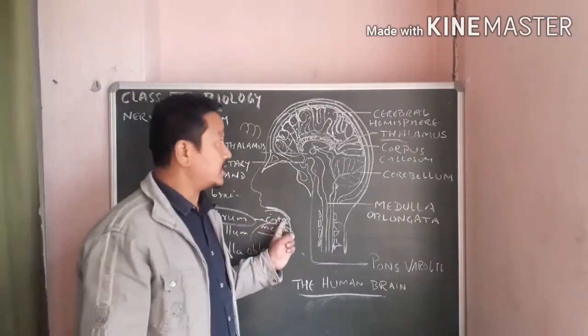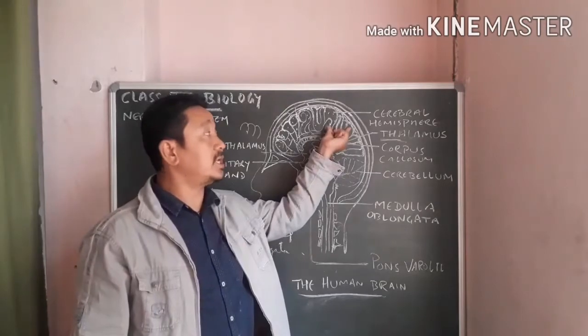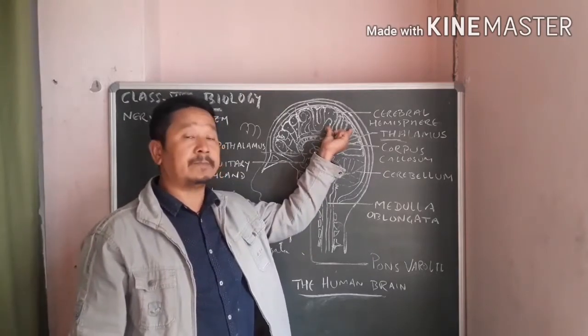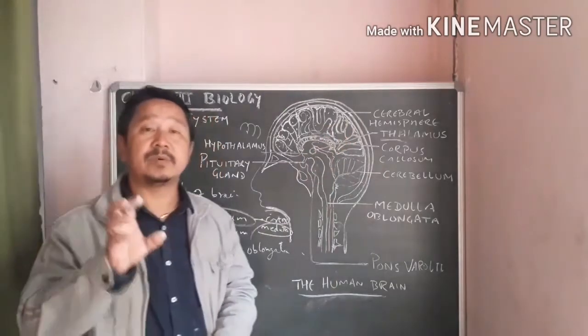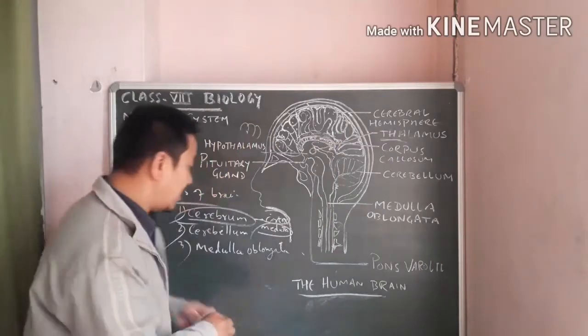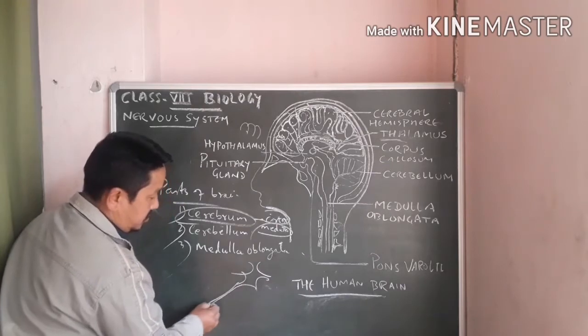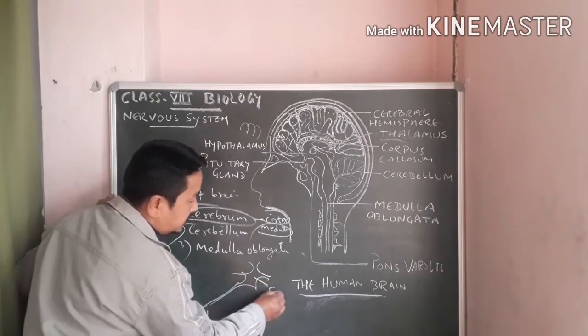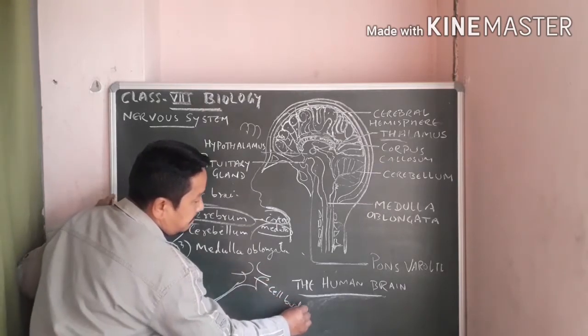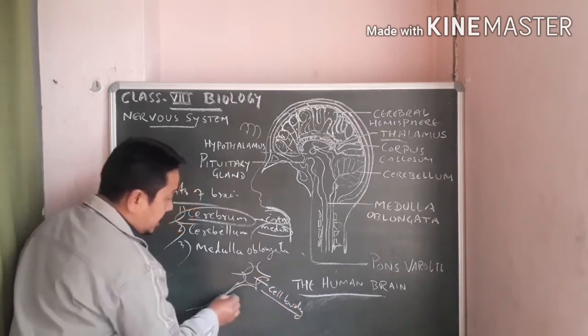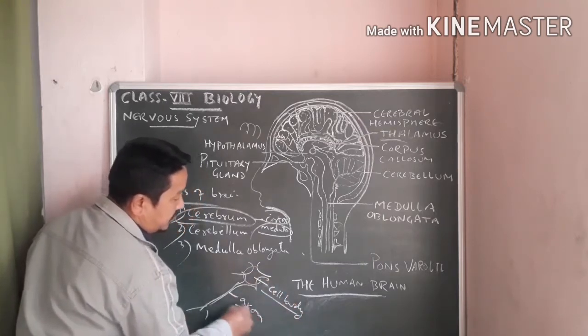And this cortex, the outer wall of this cerebral hemisphere or cerebrum, is made up of the cell body of the neuron. I've already drawn this. This is your neuron. This region is called cell body. This region is called axon, which I had drawn before also.